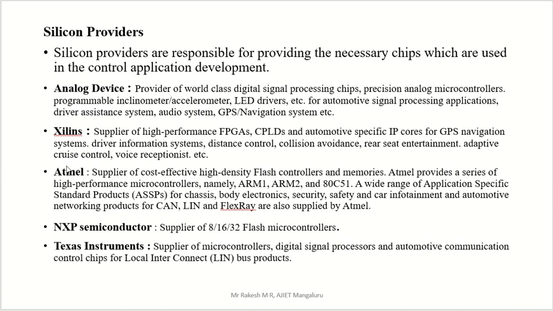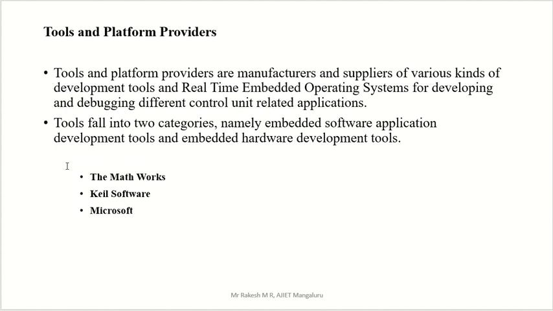Like that, we will see the second key player, that is the tool and platform provider. Tool and platform providers are manufacturers and suppliers of various kinds of development tools. So what are the development tools we are using in our automotive area? There we are using these, and also real-time embedded operating systems for developing and debugging different control unit related applications.